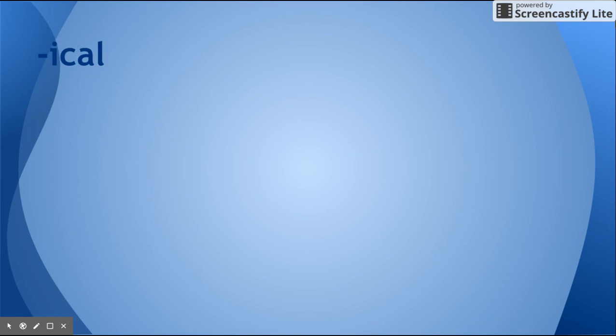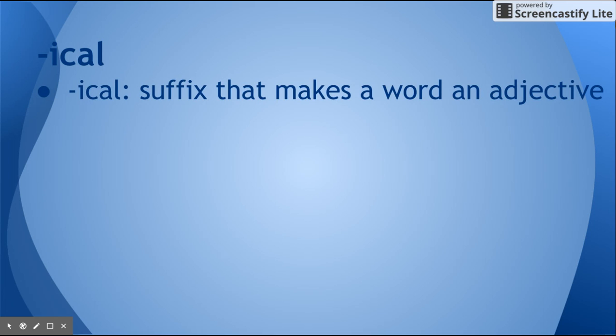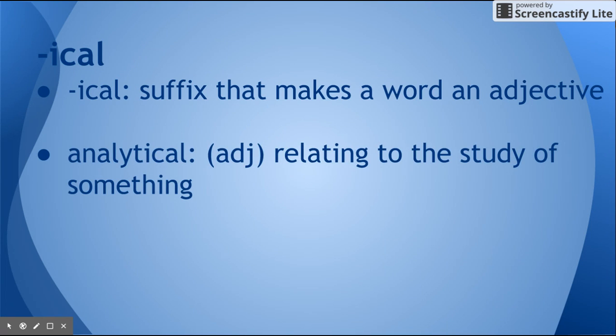Our next suffix is ICAL. And ICAL is a suffix that makes a word into an adjective. So we're going to get a word that describes a noun here. The word that we're doing in this unit is analytical. So it's relating to the study of something. It's an adjective. Somebody might have an analytical mind. That means their mind is analytical. It likes to study and think about things.